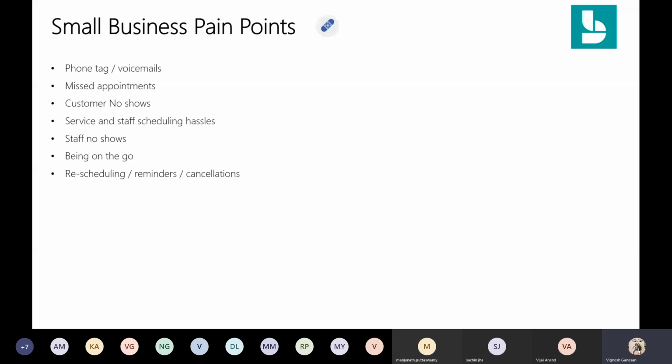So what is the problem that it is trying to solve? These are some small business pain points which small scale customers have, and I'm not really going to read it out. Just quickly skim through it, and I'm pretty sure you folks would agree with what is written there. Because small scale customers do not really have a system which customers can come in and schedule appointments and do all those sort of cool things. So this is one app which is really going to help them get rid of all their problems.